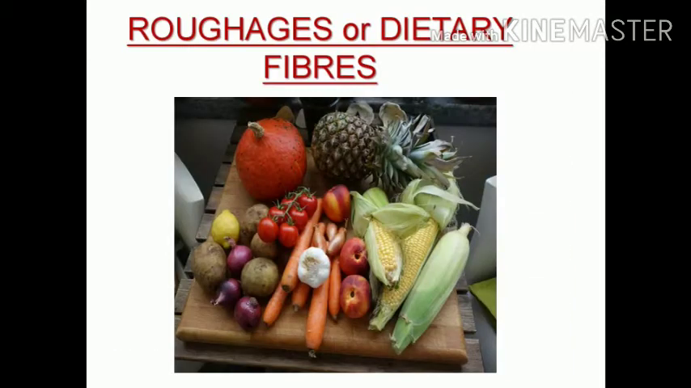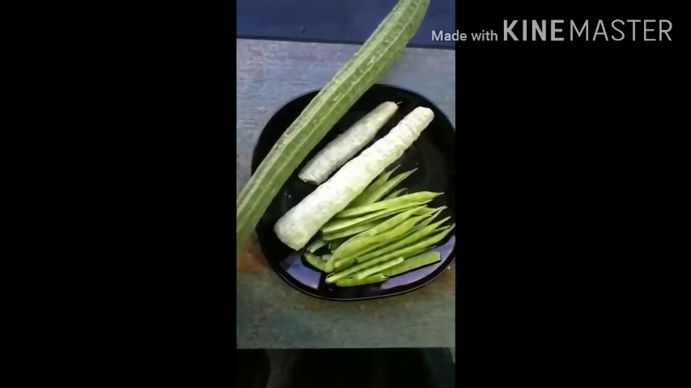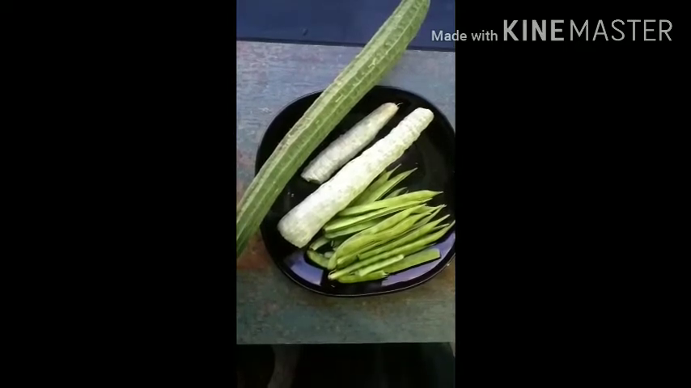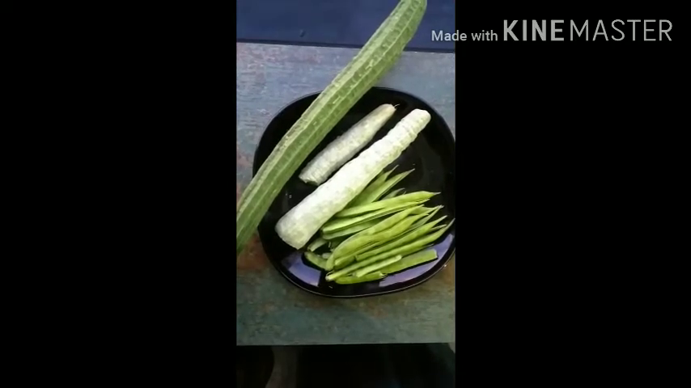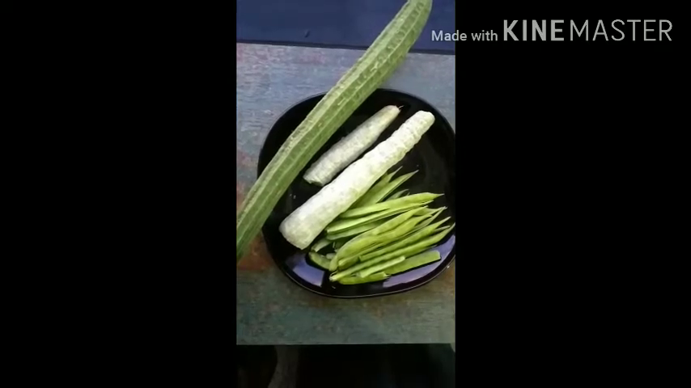The next topic is roughages or dietary fibers. There are some components of food that are necessary for our body called roughages or dietary fibers. Roughages in some food items. See here, collect some vegetables like ribbed gourd, bunch of beans, lady's finger or some boiled potato, etc. Break them or crush them into pieces and observe.